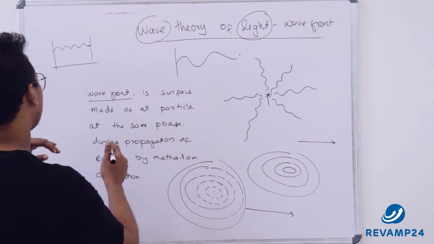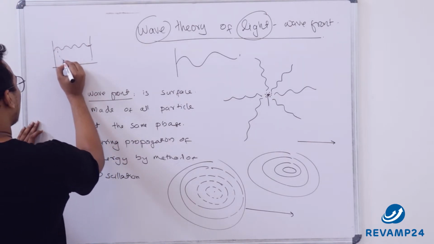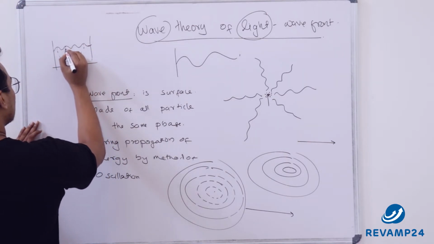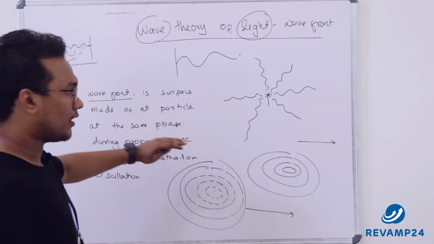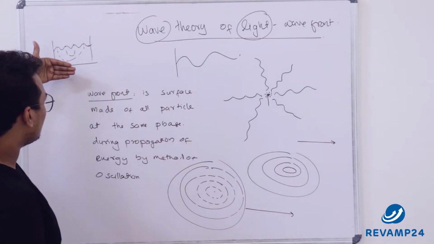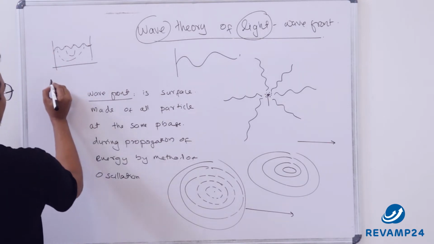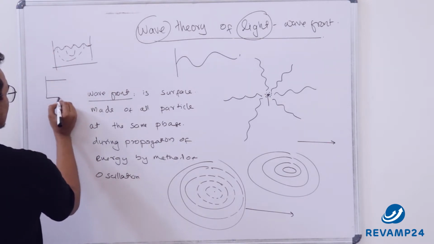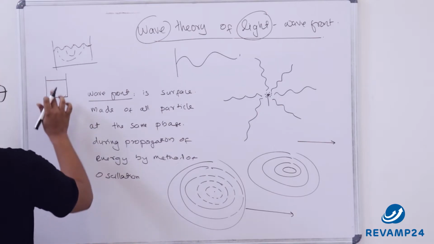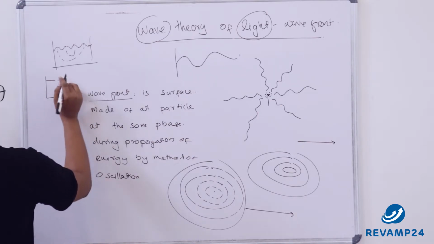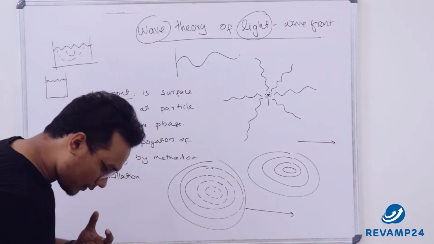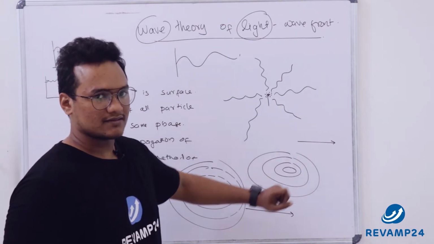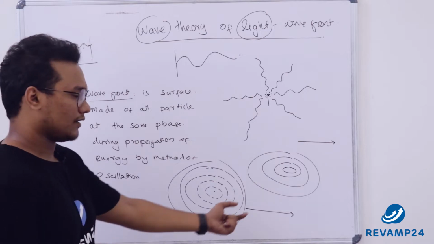From the top, when I see, all these points would seem like a circle. This would also seem like a circle. This is the top point. Just visualize, this is the side view. Take an example of water filled in a glass cup. The moment we drop any substance, we could see waves propagate in this way. But if you are seeing from the top, that would look like this, like a whirlpool.